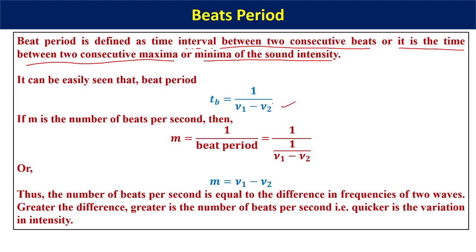Now, how do you find the number of beats per second? Number of beats per second, you will get it as 1 by beat period. So it's just nu 1 minus nu 2. That's a direct proof. So the number of beats per second is equal to the difference in frequency of the two waves. Greater the difference, greater is the number of beats per second. That is, quicker is the variation in intensity. All right, so that is a very brief analytical treatment or theoretical background of beat formation.